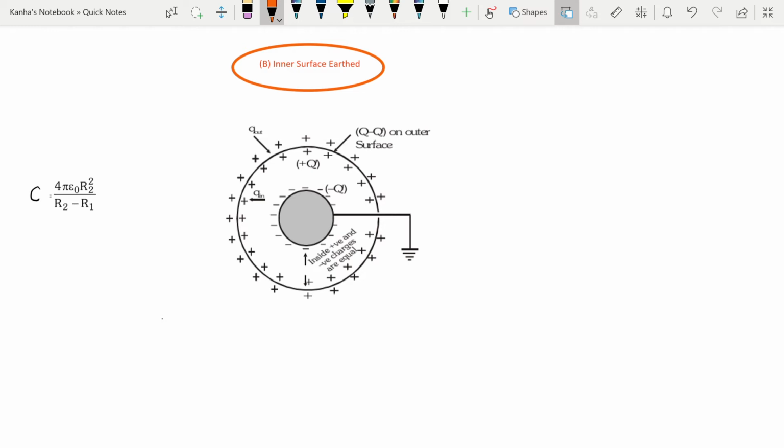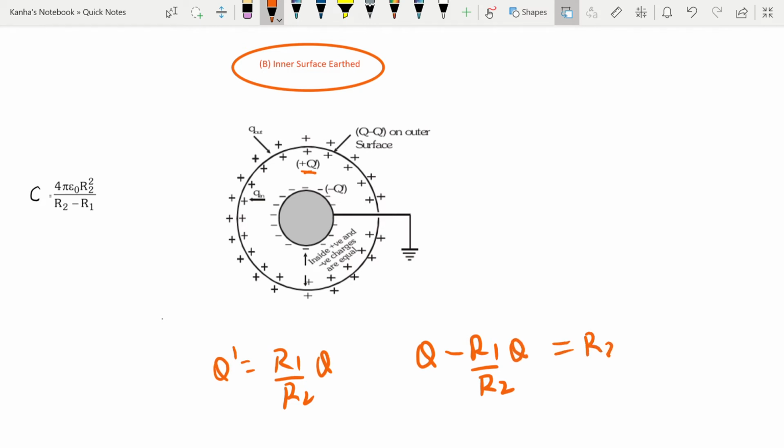The charge on the inner side, Q prime, is nothing but R1 by R2 into Q. And the charge on the outer side is nothing but Q minus R1 by R2 into Q, which turns out to be R2 minus R1 by R2 into Q.